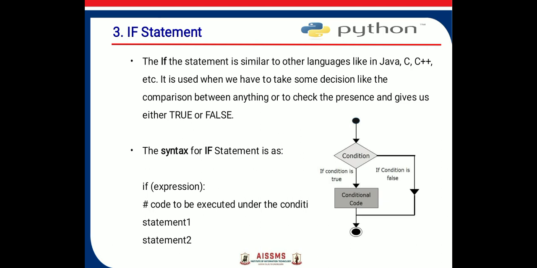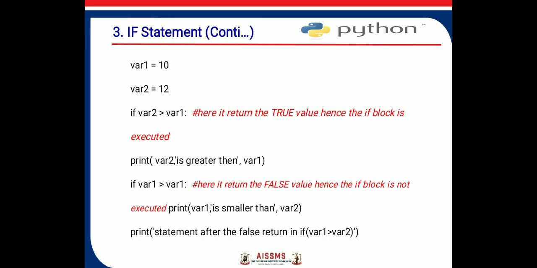Here the flowchart of the if statement is shown. If the condition is true, then go for the condition code. If the condition is false, then go for the next statement. So this is the flowchart for the if statement.